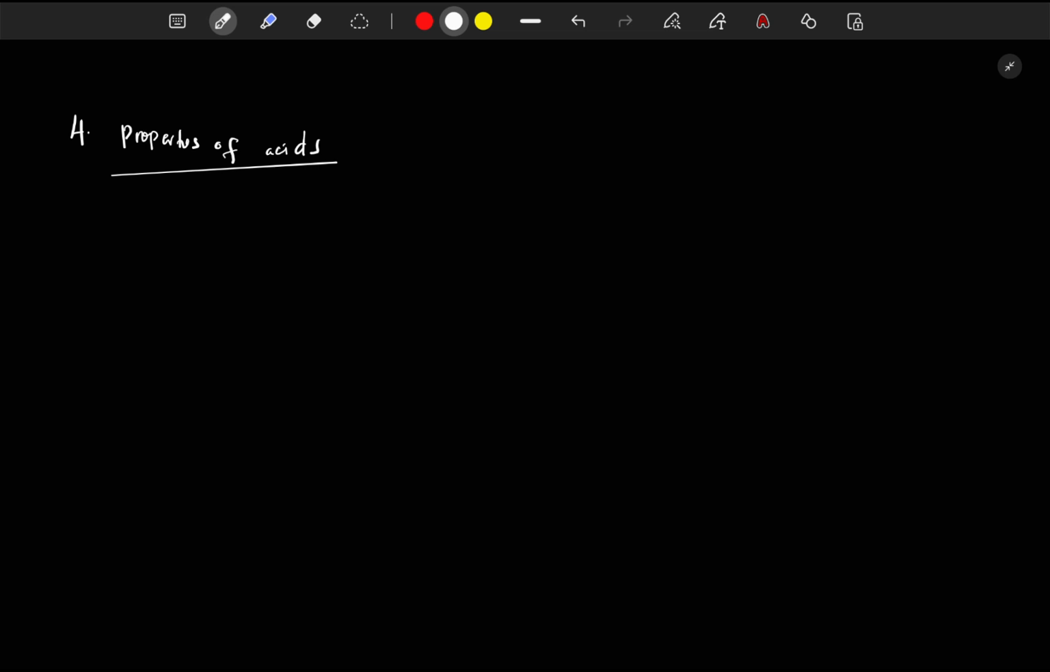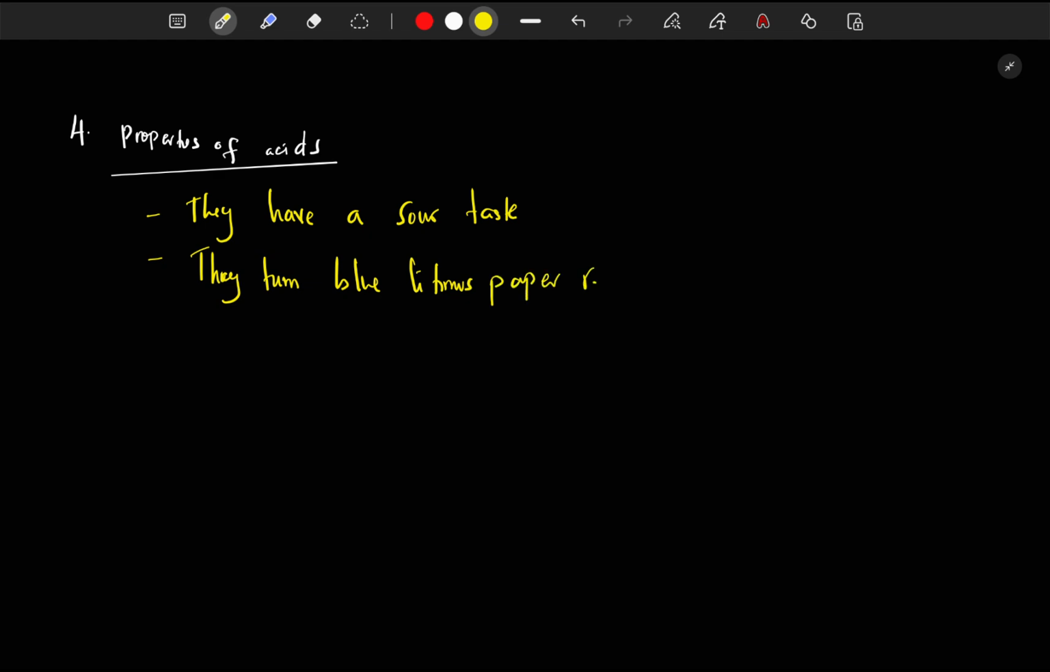Properties of acids. Number one, they have a sour taste. They taste sour. If you've tasted lemons before, I think you can attest to that. They turn blue litmus paper red.